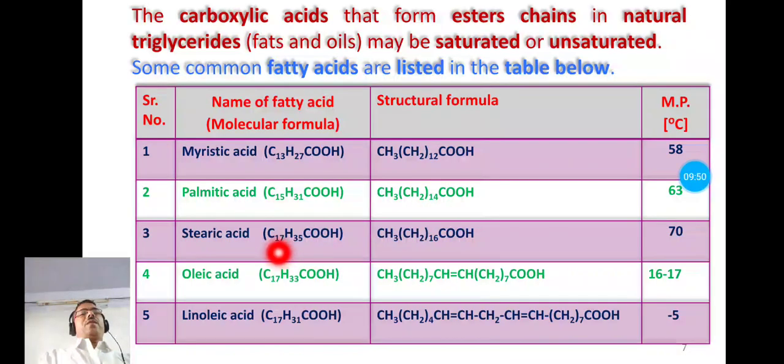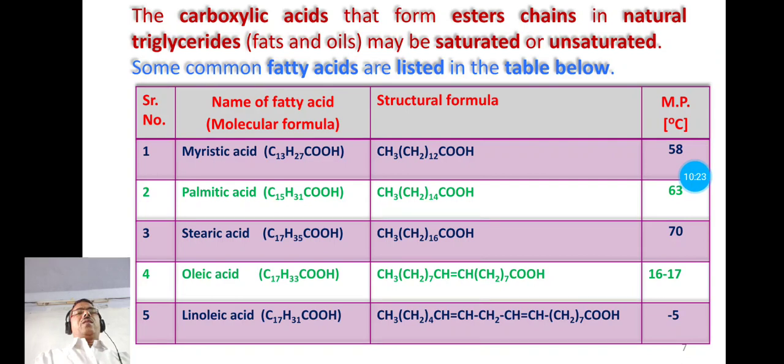The next fatty acid is stearic acid. It can be represented as C17H35COOH, and its structural formula can be represented as CH3(CH2)16COOH. So all these three fatty acids or carboxylic acids are saturated. Saturated means all the valencies of carbon atoms, except the carboxyl carbon, are satisfied by single covalent bonds.